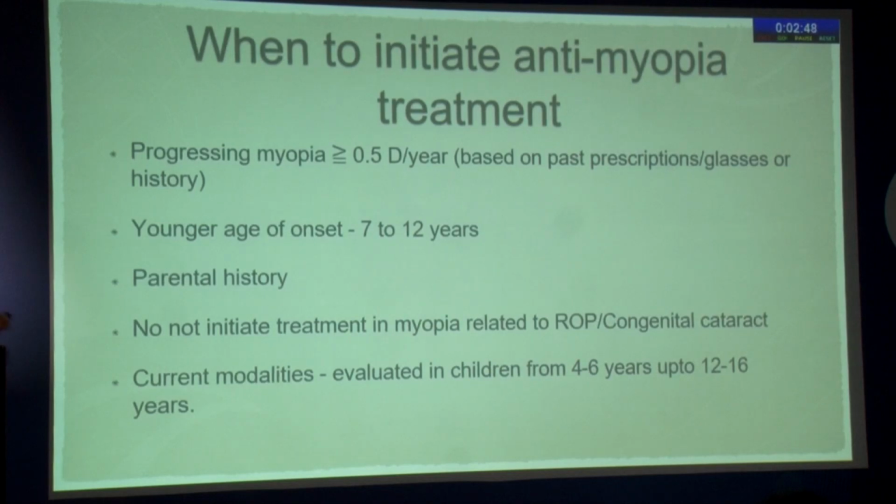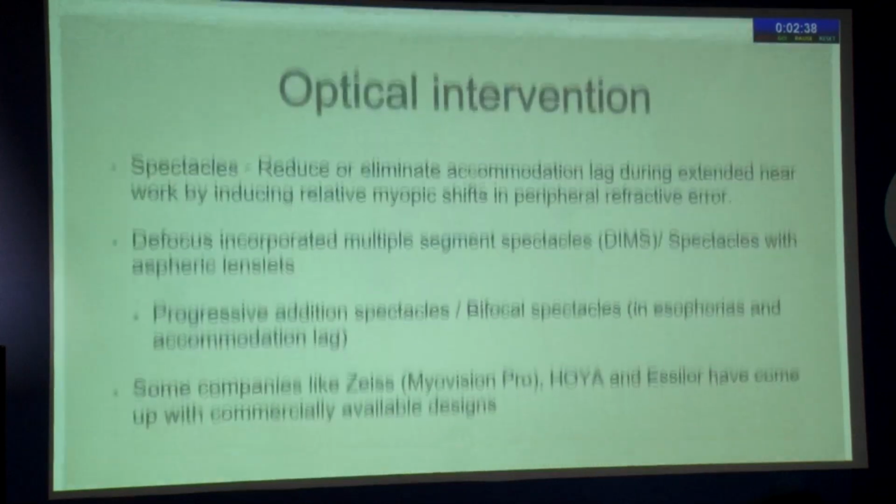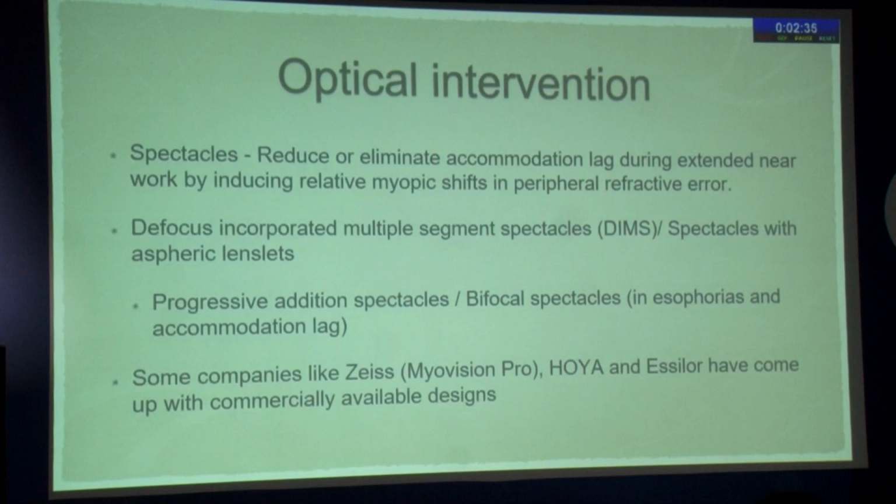The current modalities we have been evaluating are for younger children between 4 to 6 years of age up to 12 to 16 years of age. So do not try to initiate myopia therapy in a very young child or a very old child. Optical intervention in terms of spectacles is very good.